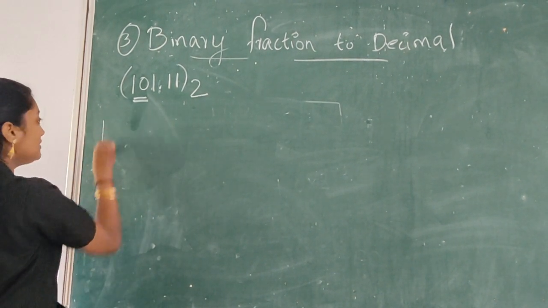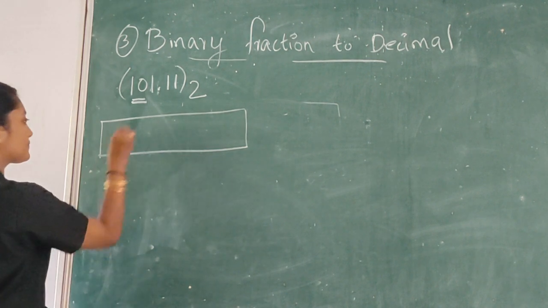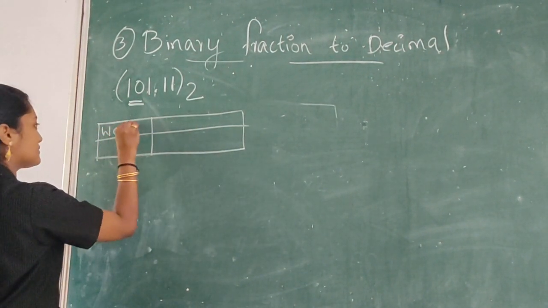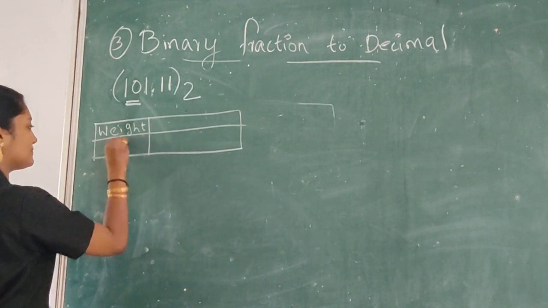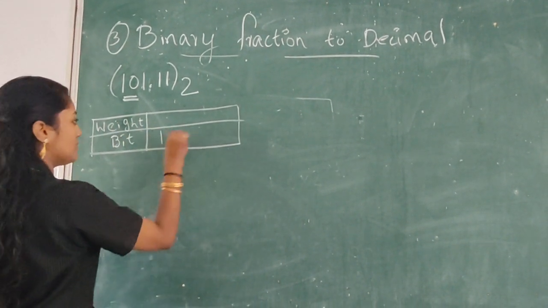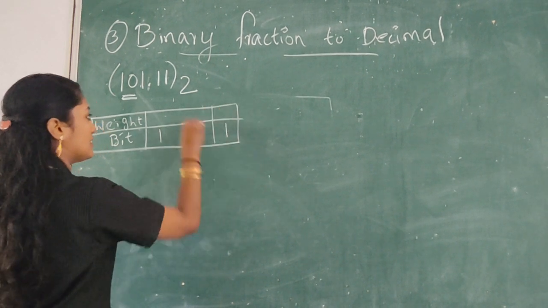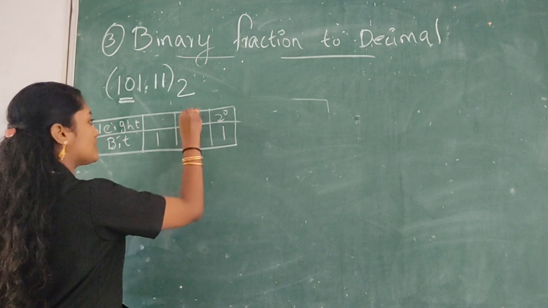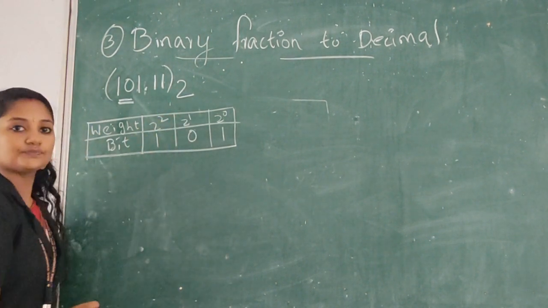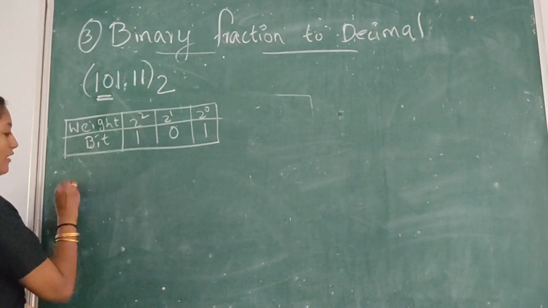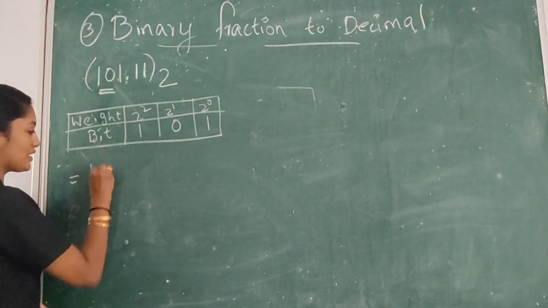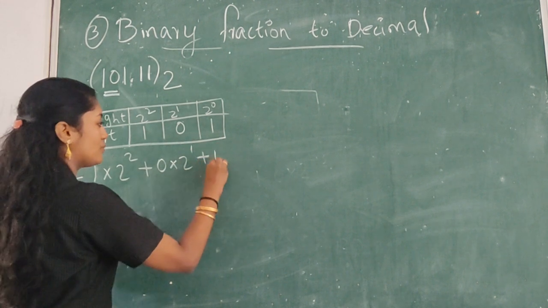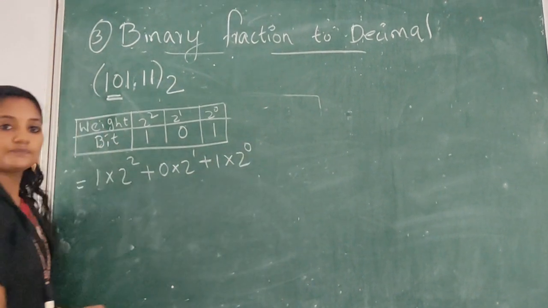You have to make a table: weight and bit. The bits are 1, 0, 1. First write the place values: 2 raised to 0, 2 raised to 1, 2 raised to 2. Then multiply: 1 into 2 raised to 2, plus 0 into 2 raised to 1, plus 1 into 2 raised to 0.